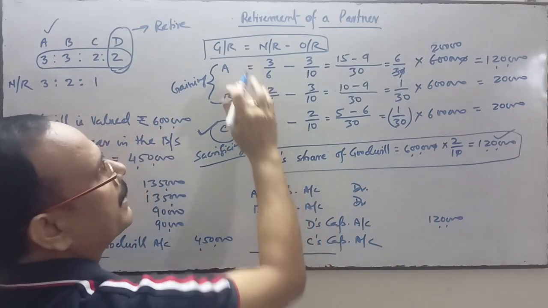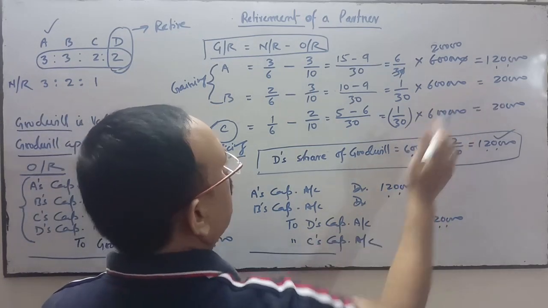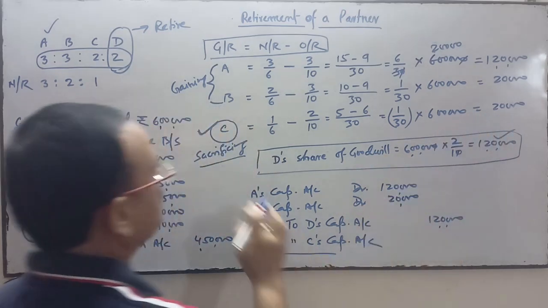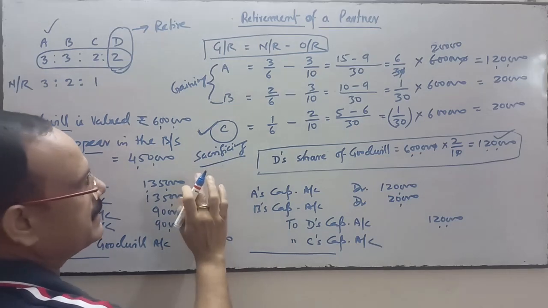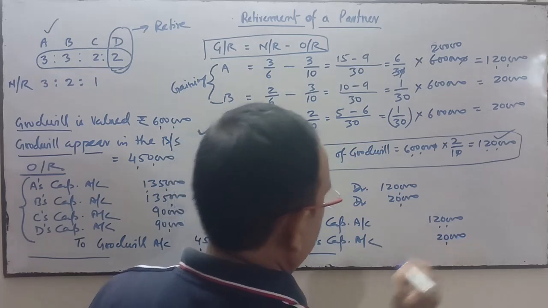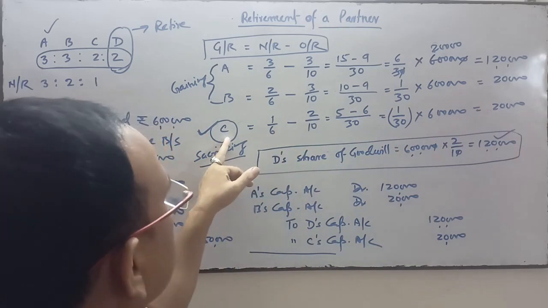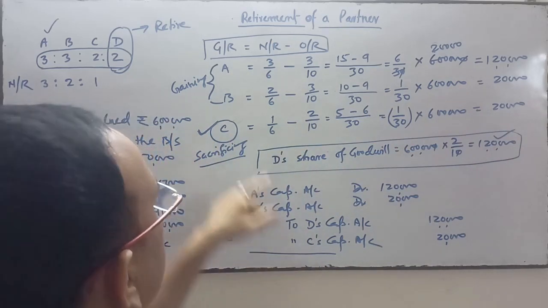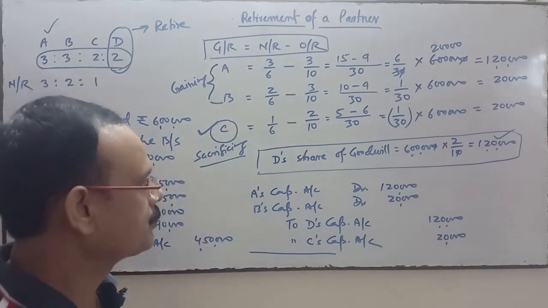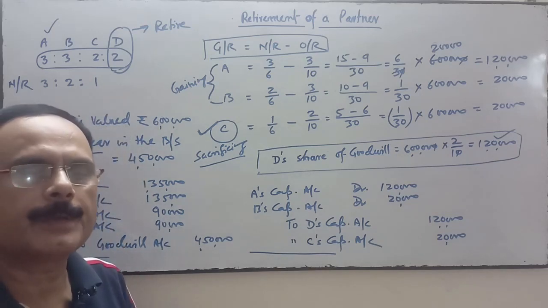Now A's capital account will be debited with 1,20,000. B's capital will be debited by 20,000, whereas C has sacrificed, so C's capital account will be credited by this amount. We'll transfer this much amount to C's capital account, but it will be credited because C has sacrificed, and A and B are the gainers, so their capital accounts will be debited. So this is the treatment of new valuation of goodwill at the time of retirement of a partner.